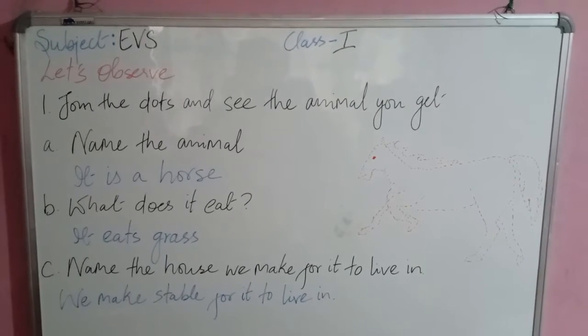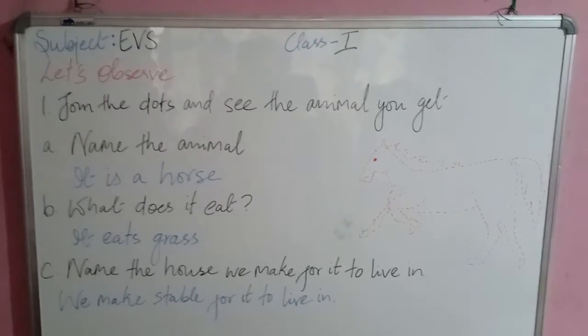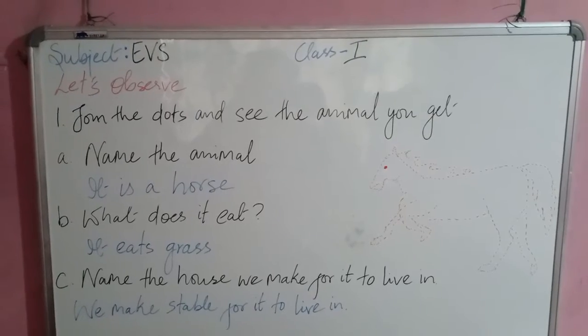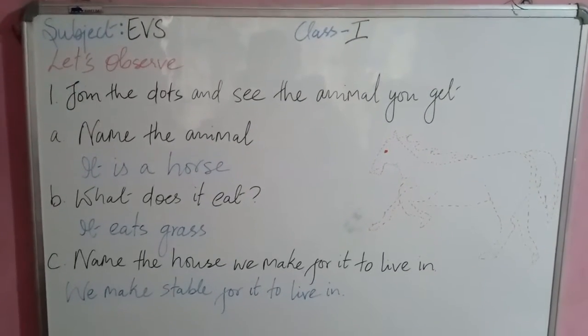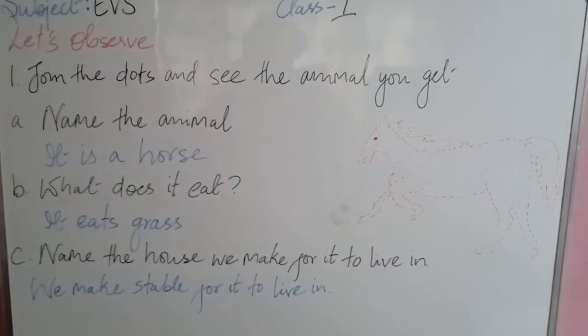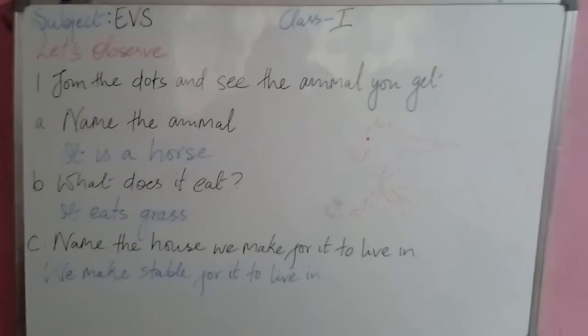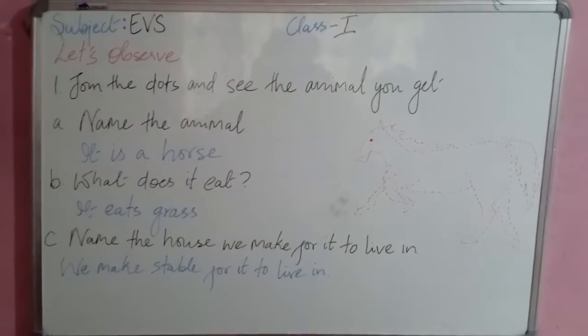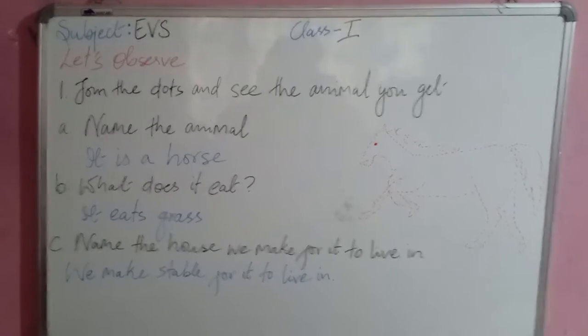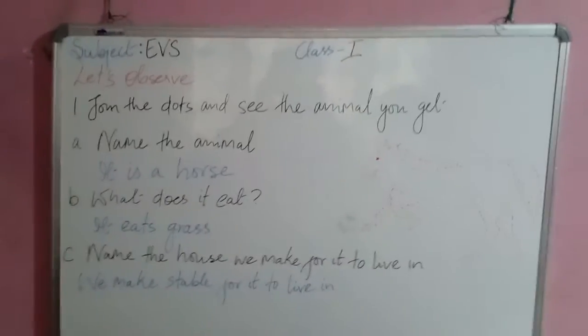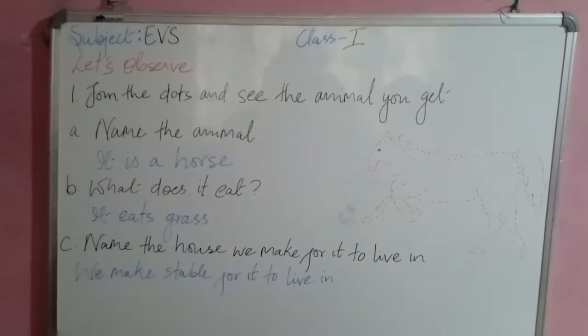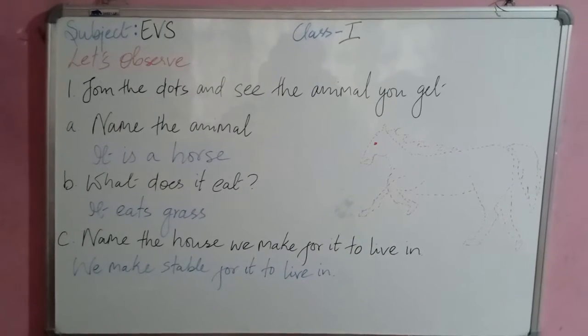So after this, let's observe questions. Page number 59. The first question is, join the dots and see the animal you get. If you join all the dots given in the textbook, you will get a picture of an animal. You have to name the animal.